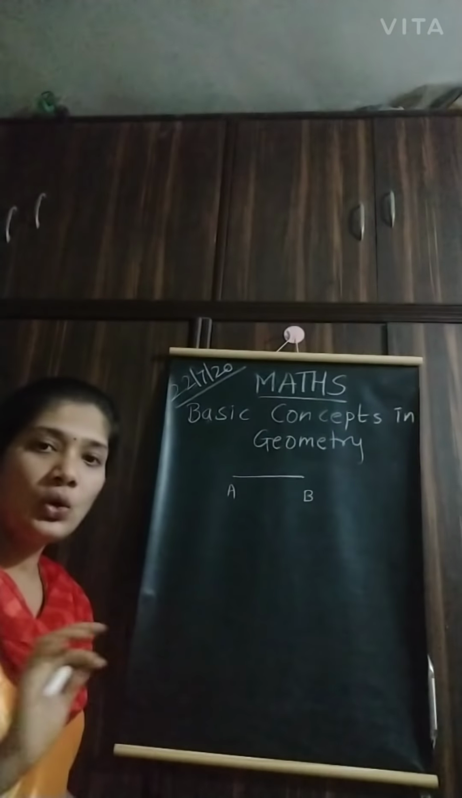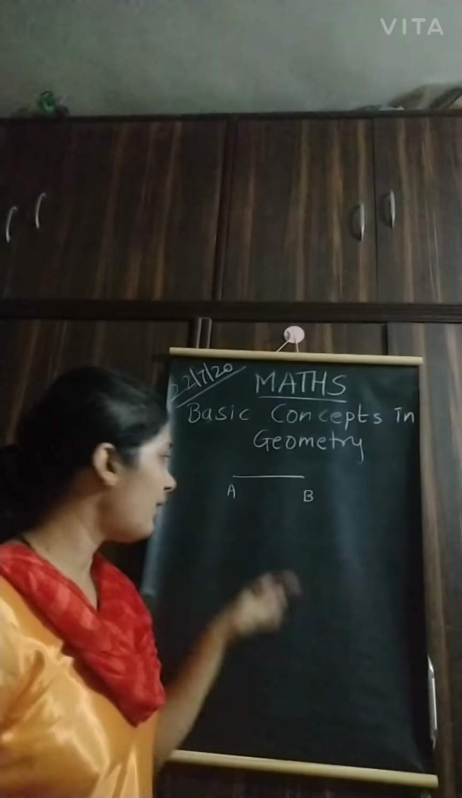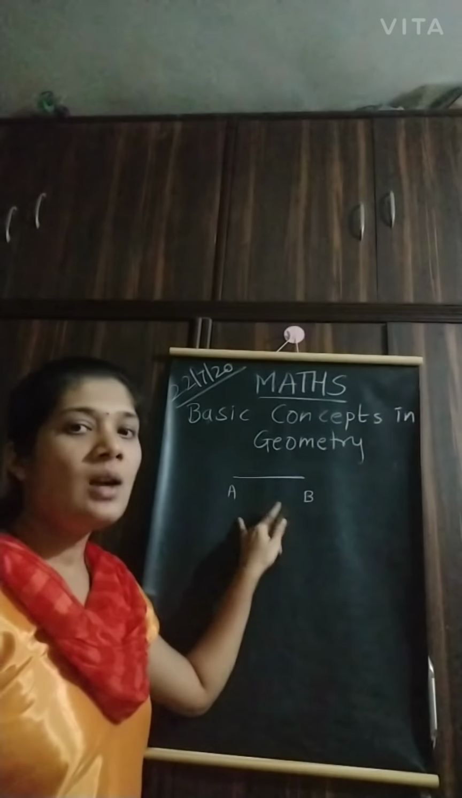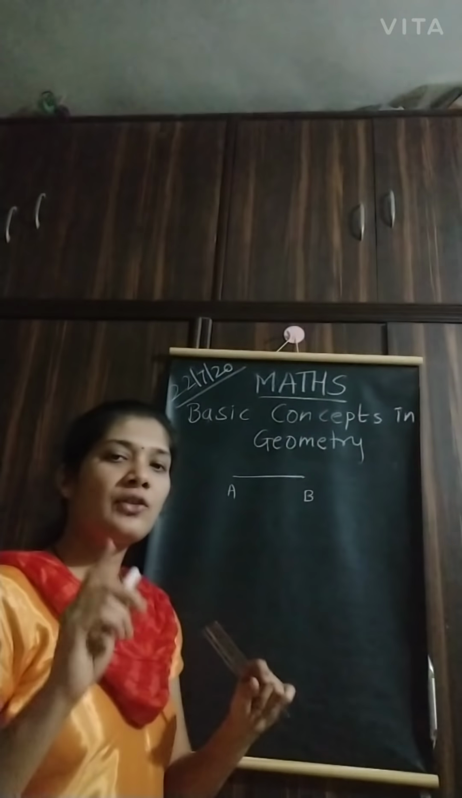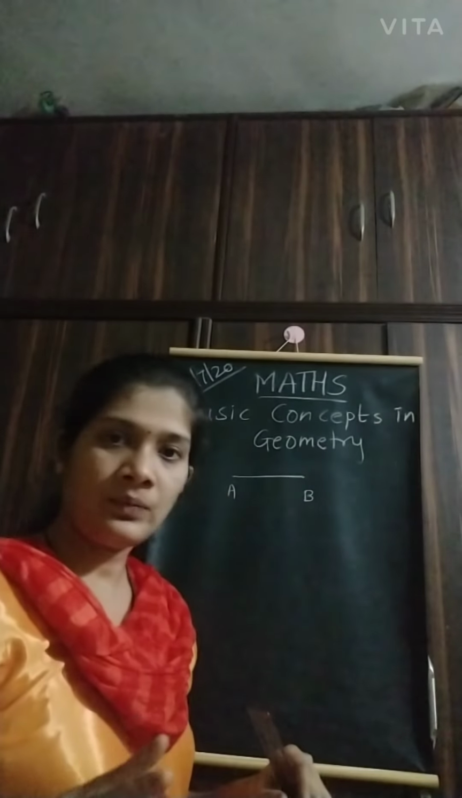There is no chance to draw another line from these points, right? It means one and only one line can be drawn from two distinct points, right?